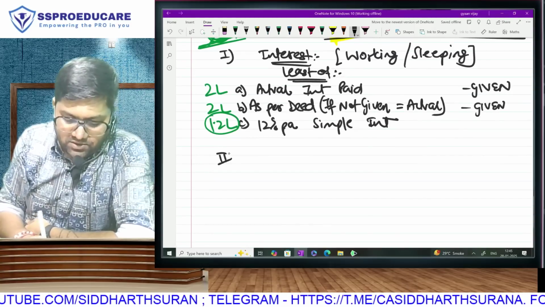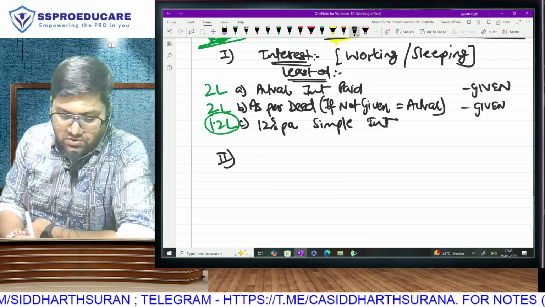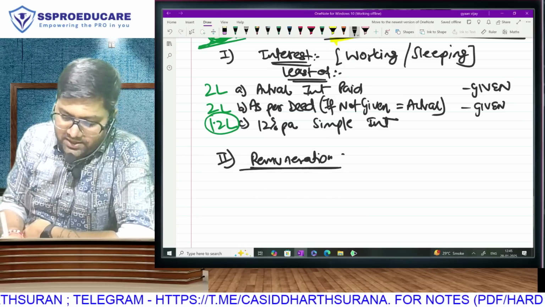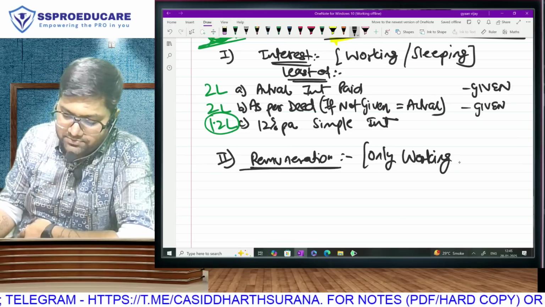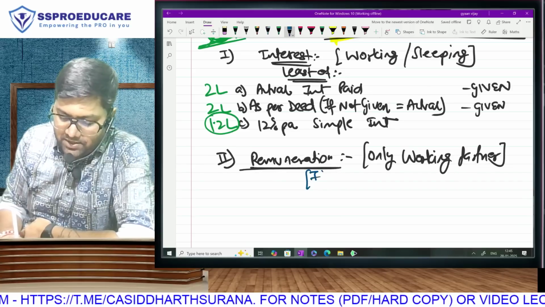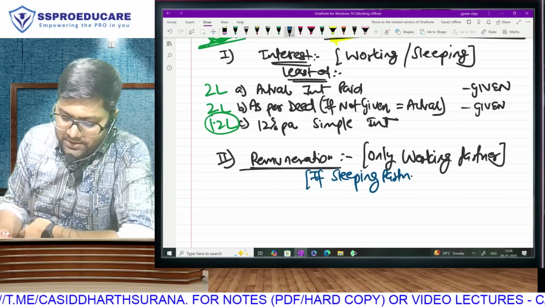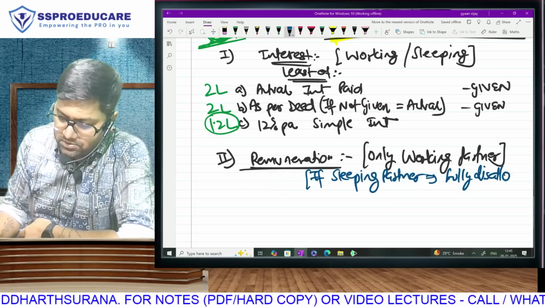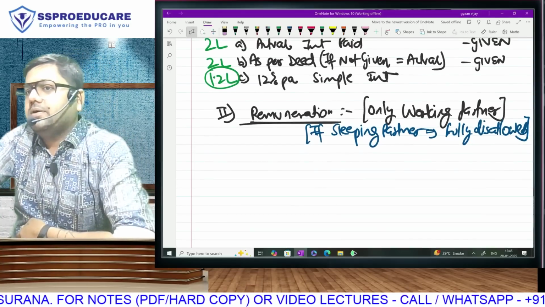And which is the second? In all this chaos, do you even remember that there is a limit for one more thing? Remuneration is for working. So first of all, you should understand that remuneration will be considered only and only the amount paid to a working partner. As a clarification, let me specify, any remuneration that is paid to a sleeping partner is going to be fully disallowed.